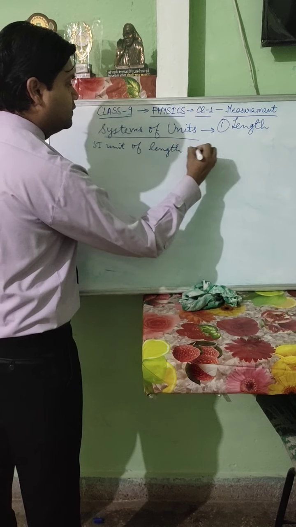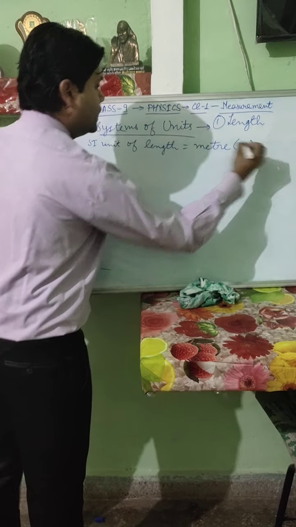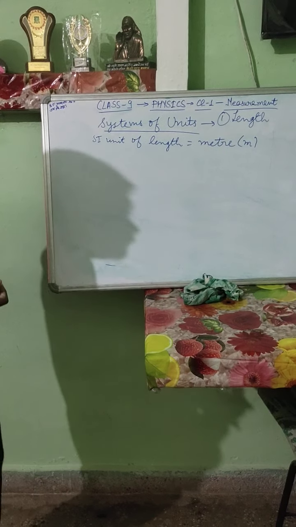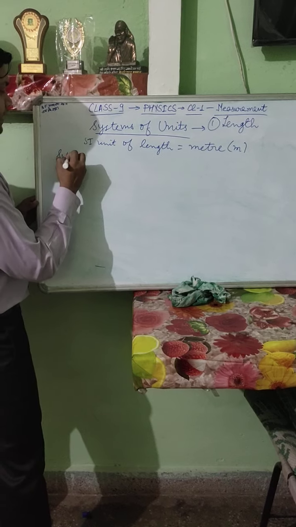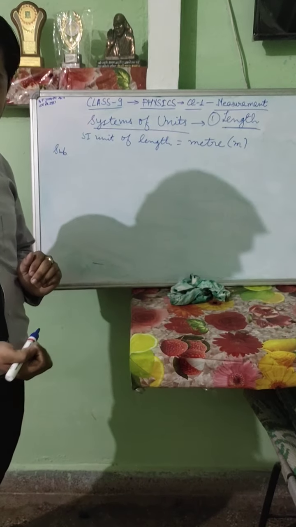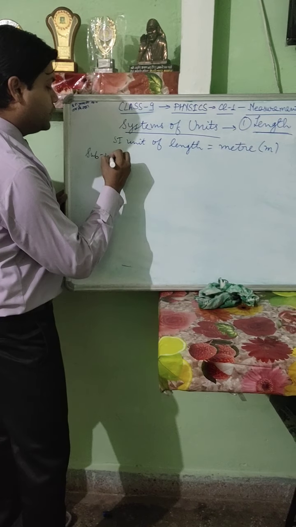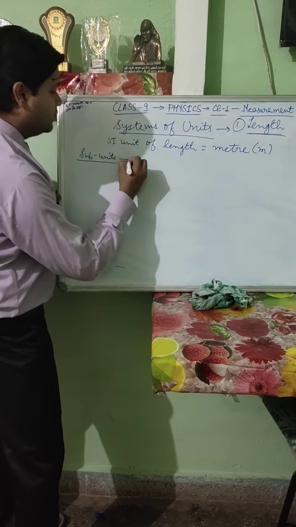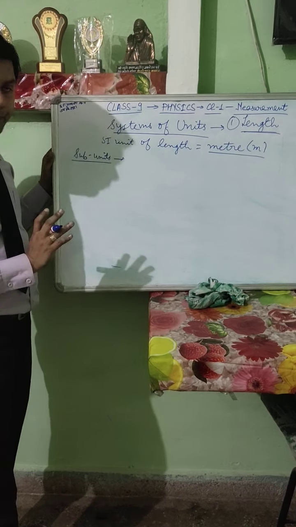SI unit of length is meter, which is represented by symbol small m. In this chapter, we also have to study more subunits of length. This time we are discussing length. Then we will discuss mass, the units of mass, and then we will discuss time. So subunits of length: this is the standard unit, meter, which is represented by symbol small m.